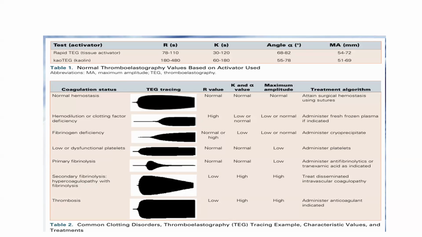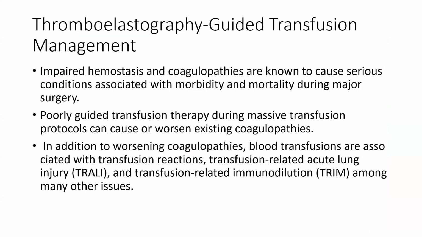Then the next diagram is showing secondary fibrinolysis, in which the R time and angle are very low, the K and alpha angles are high, and the maximum amplitude is very high. So this is the picture that we have seen in DIC, and we need to treat the cause of DIC. Then the last diagram is showing that the K and alpha angle are high and the maximum amplitude is high, so we need to administer an anticoagulant.